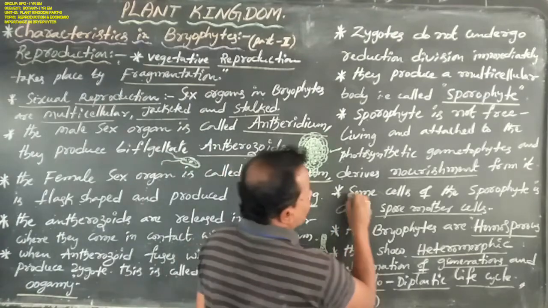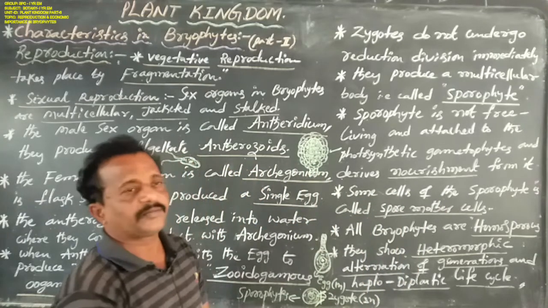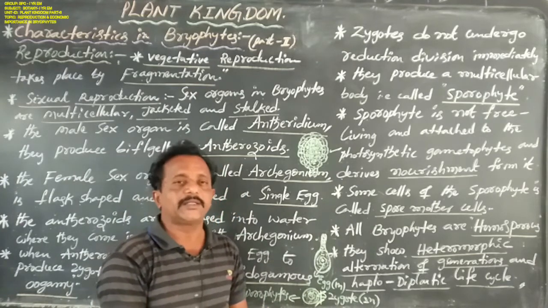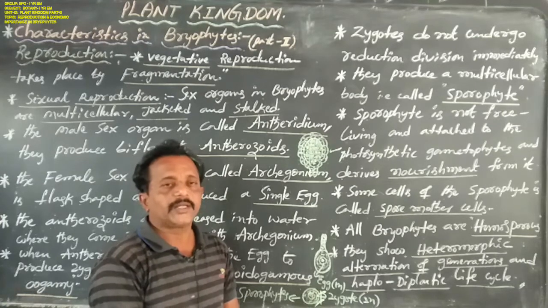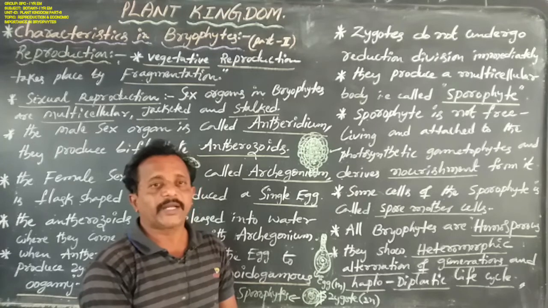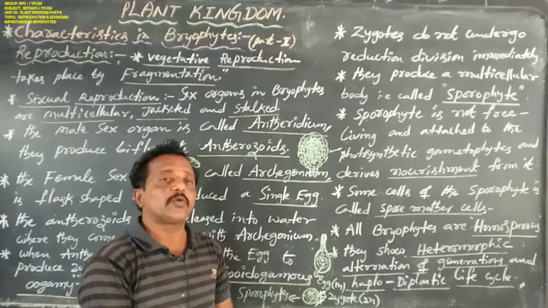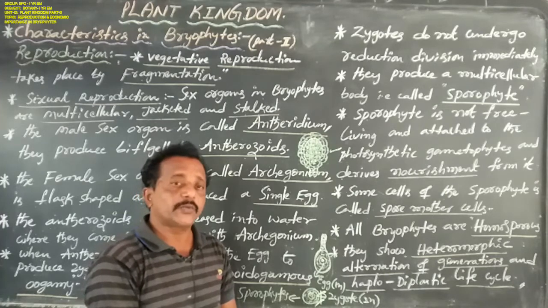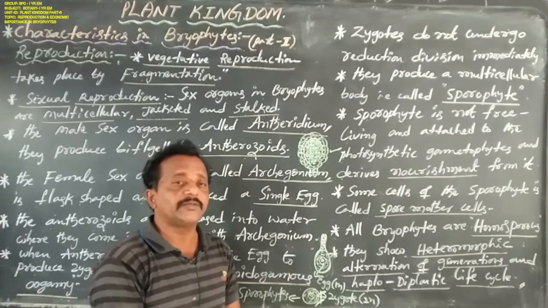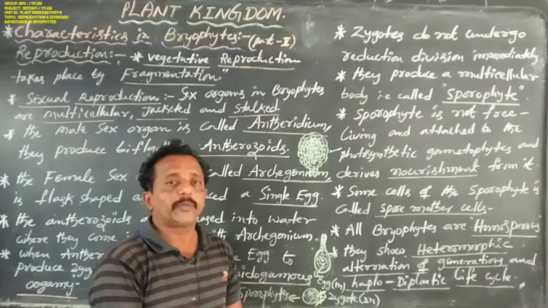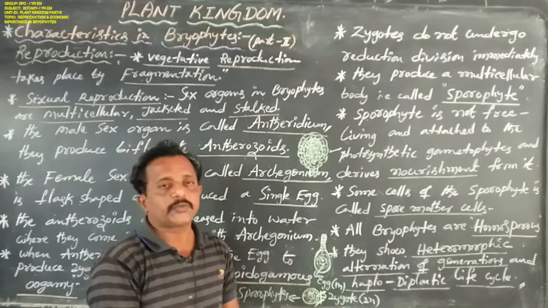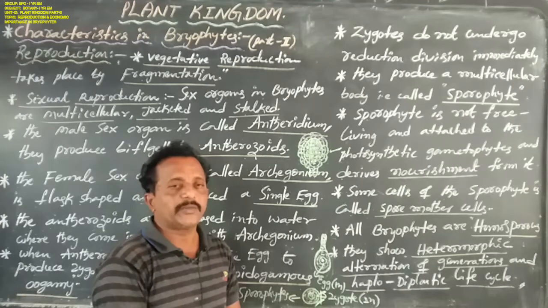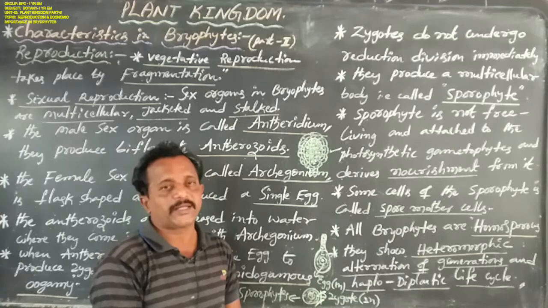Some cells of the sporophyte are called spore mother cells. The sporophyte contains several spore mother cells. These spore mother cells undergo reduction division, or meiosis, to produce several spores. These spores have a reduced number of chromosomes. Then these spores germinate into the gametophytes.